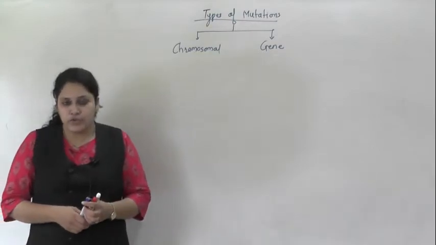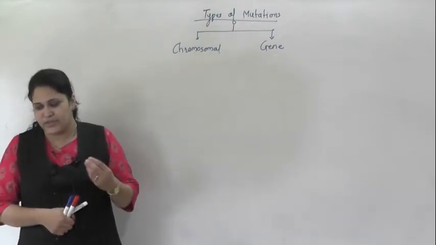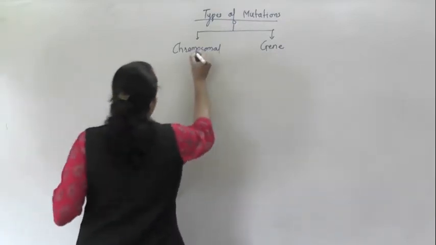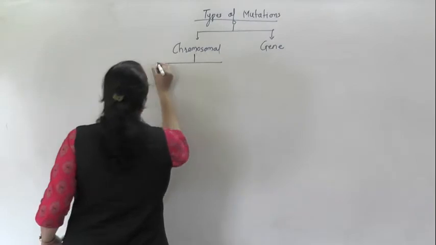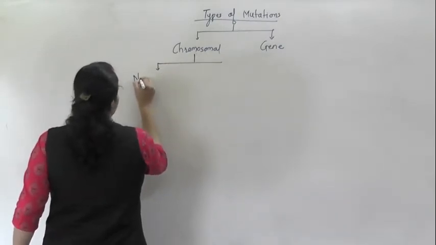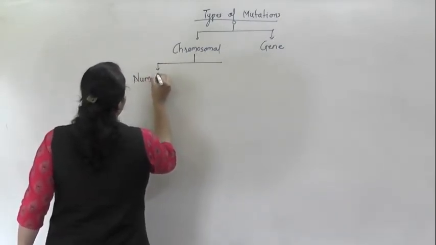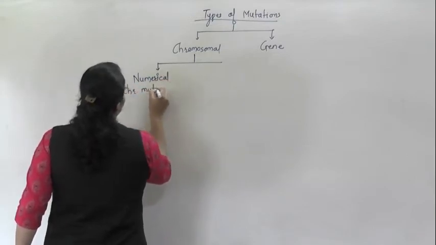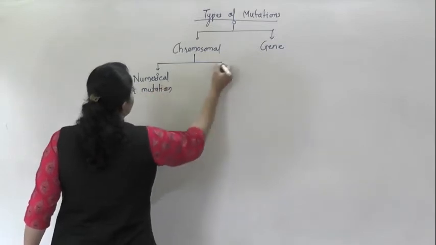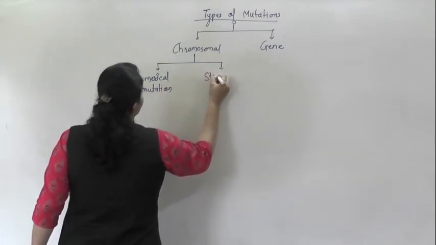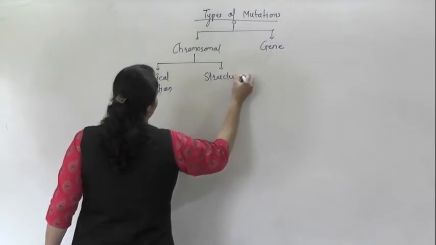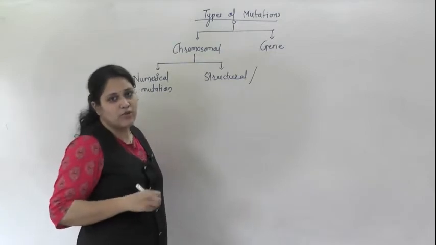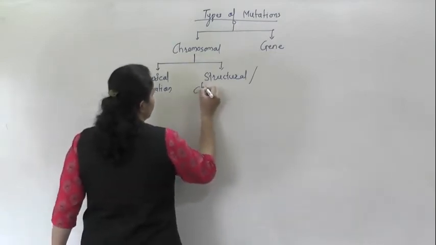Now chromosomal mutations again could be numerical or structural mutations. Structural mutations are also known as chromosomal aberrations.